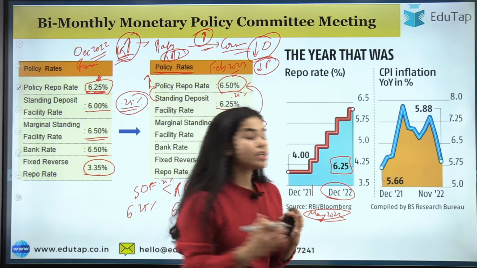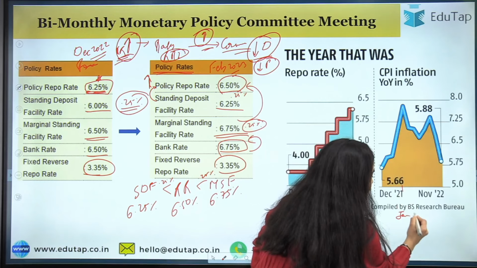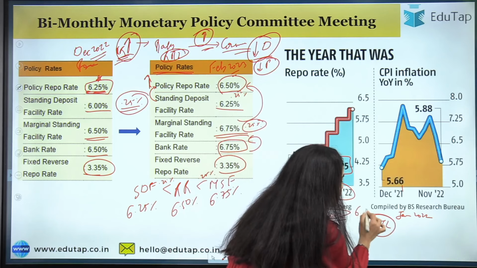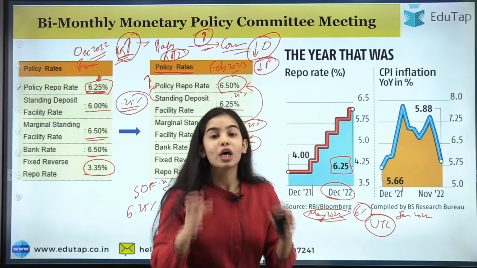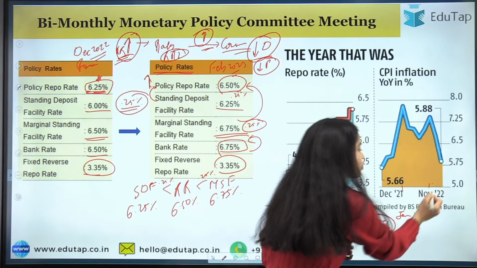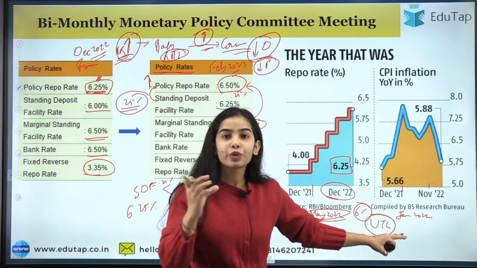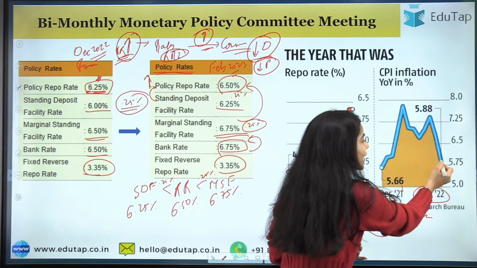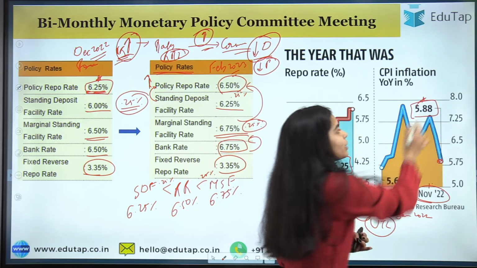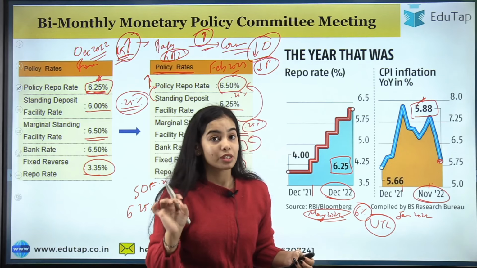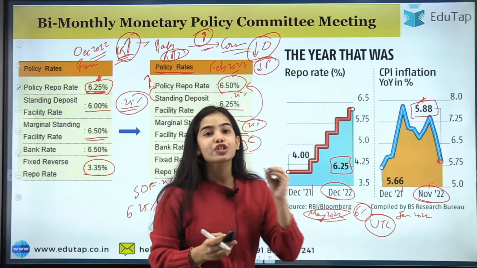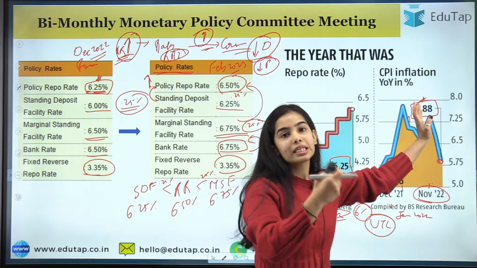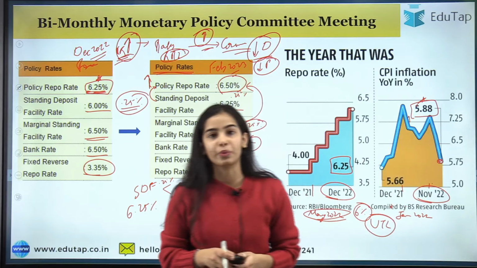The inflation was continuously higher since January 2022. So the inflation was continuously above the upper tolerance level, that is above the 6% mark, since January 2022 till October 2022. In November 2022, the inflation came down to 5.88%, that is below the upper tolerance level, below the 6% mark. So after 10 months, the inflation came down from the 6% mark to 5.88% in November 2022.